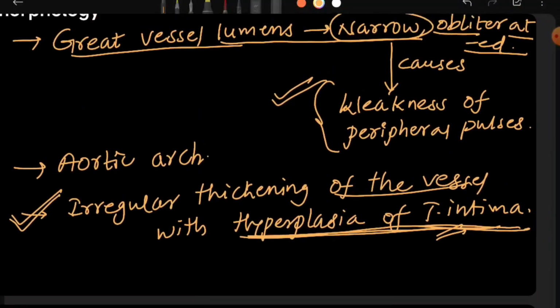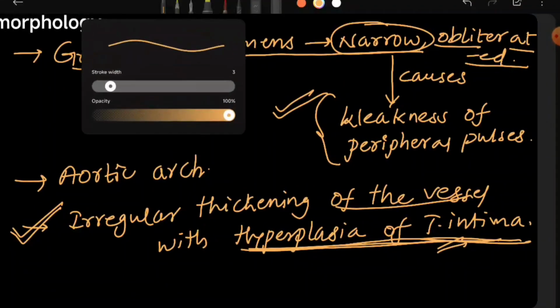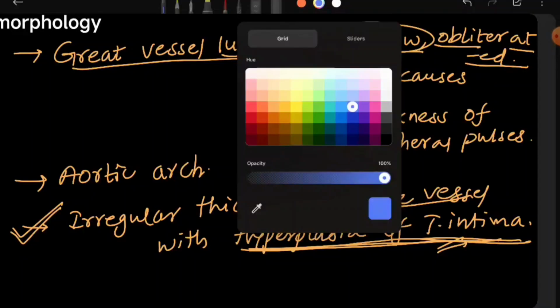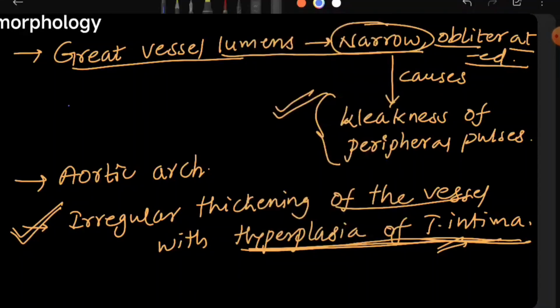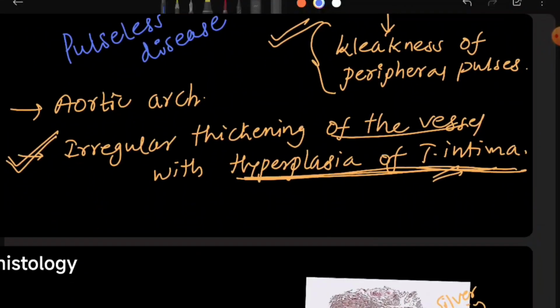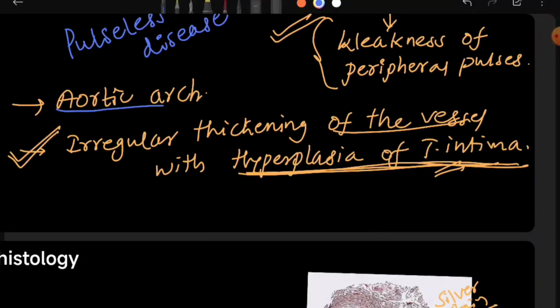Hence, Takayasu arteritis is also called pulseless disease. Mainly, Takayasu arteritis involves the aortic arch.